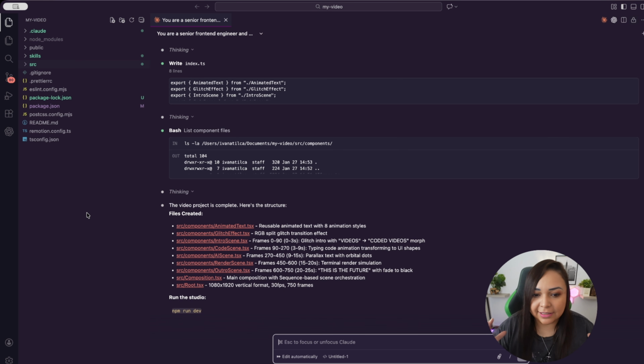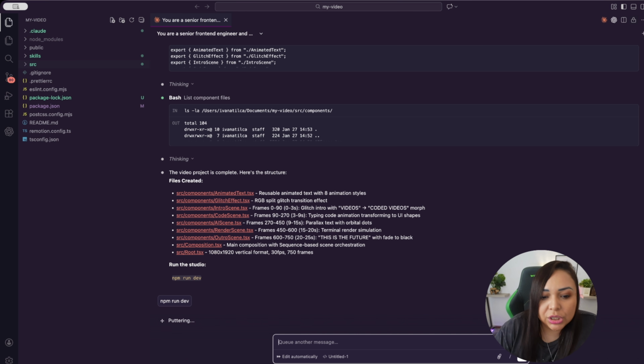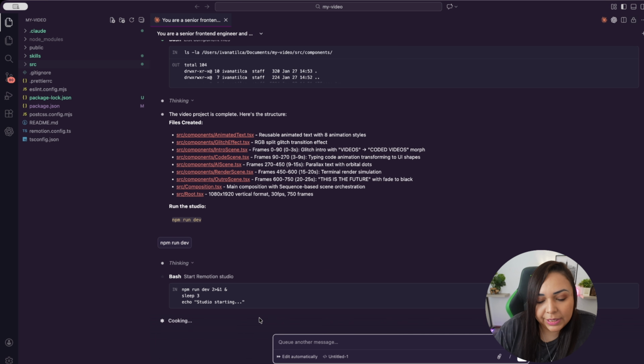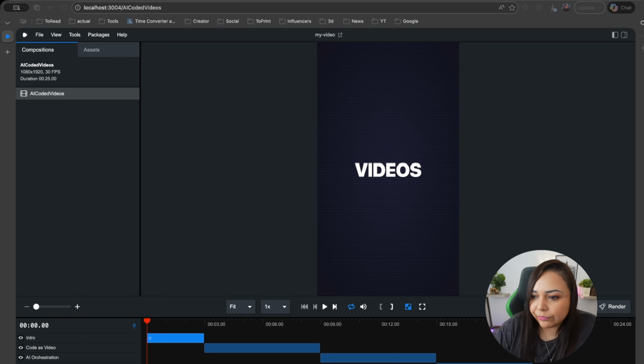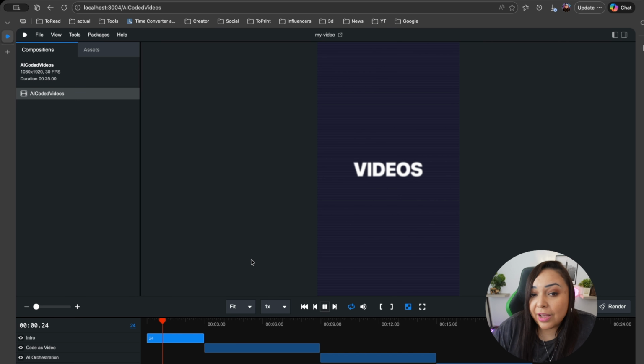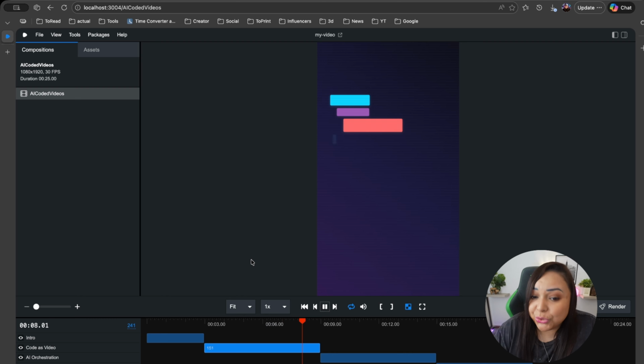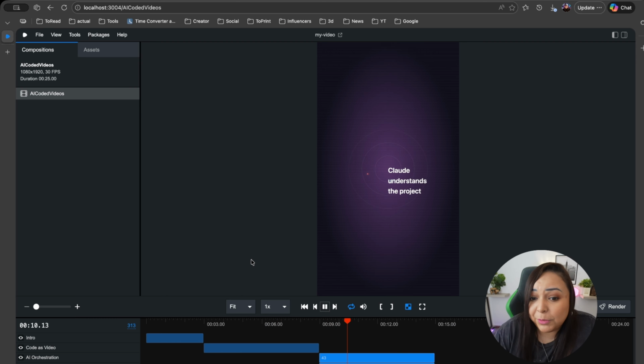Okay, it ended. So now it's telling us to run npm run dev. We could do that in the terminal, or we could ask Claude to do it. Yes, I do want you to do that. Great. So once we execute that command, you will have the result of what was built, and you can see the amazing animation. I'm pretty sure this will take you much more than 3 minutes.